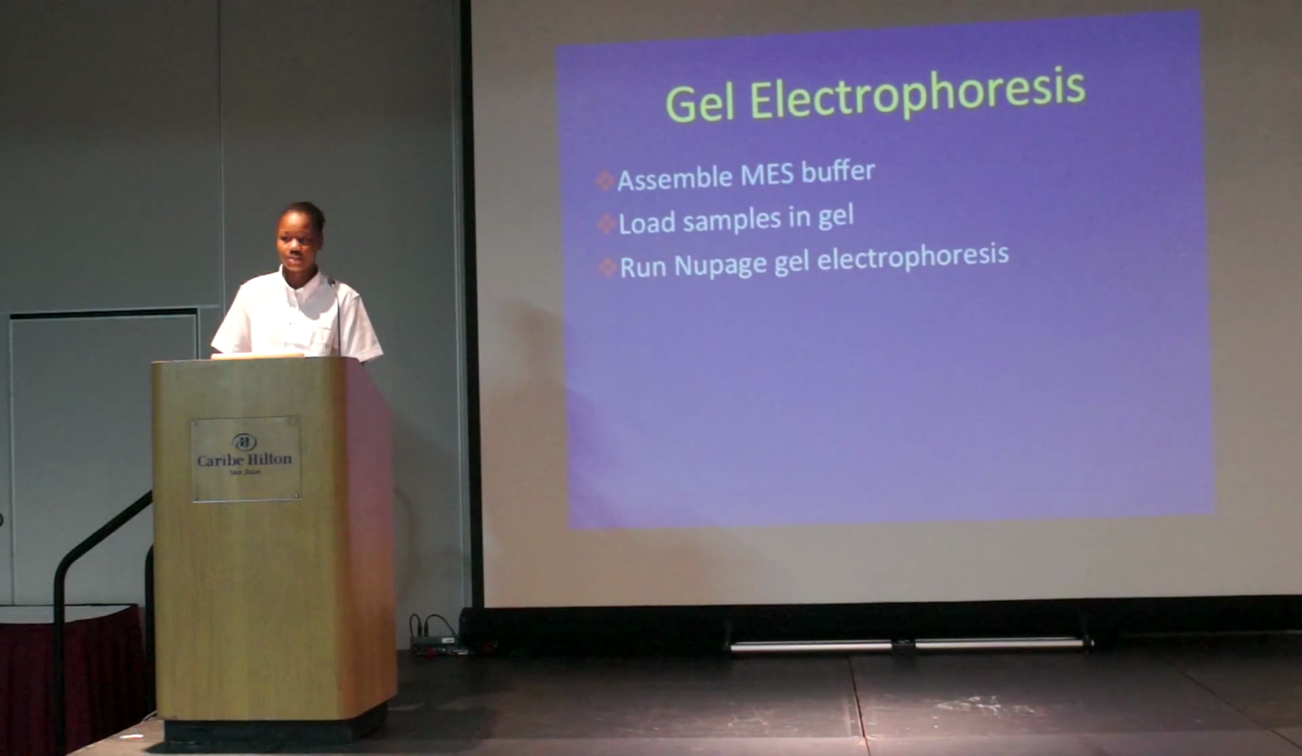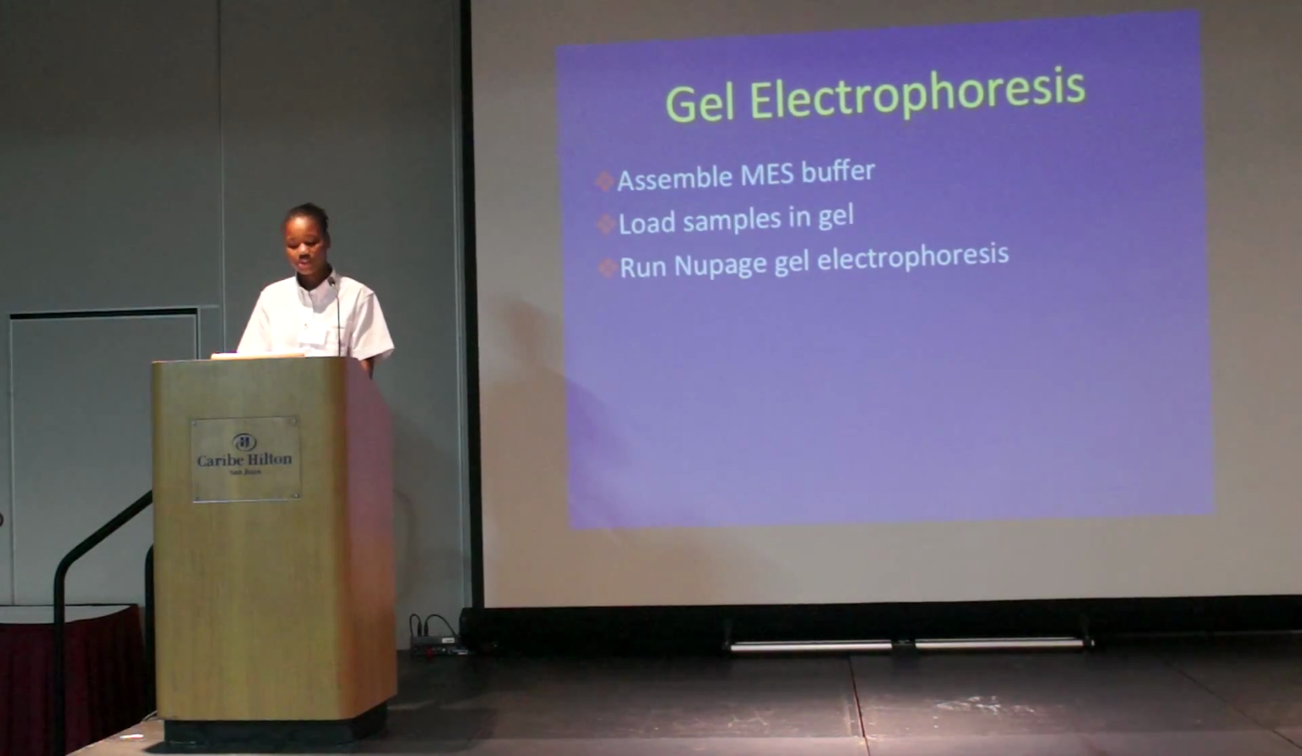Western blot began with the process of gel electrophoresis. We started by assembling the MES buffer, which was used to fill both sides of our kit. Next, samples from each treatment group were loaded into the wells of the gel. We ran our gel for 1 hour and 10 minutes with a voltage of 200. Once gel electrophoresis was complete, blotting was able to begin.